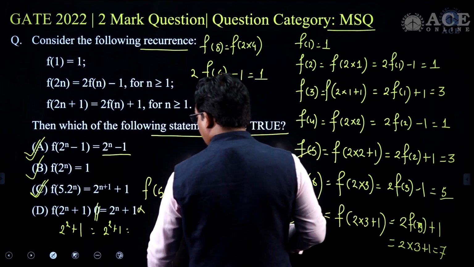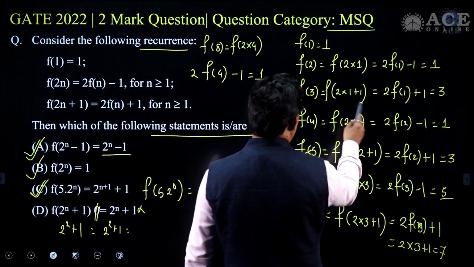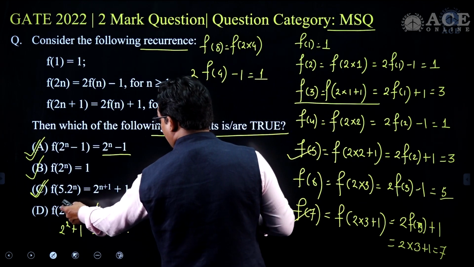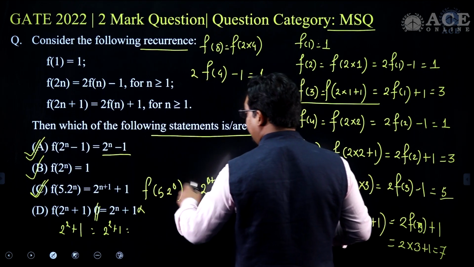So for 5 it is not working, even though for 3 it is working. 2 to the power n plus 1, for 3 it was working, that is 2 to the power 1 plus 1. For 3 it is working, but for 5 it is not working.